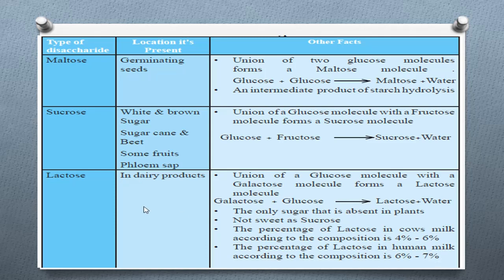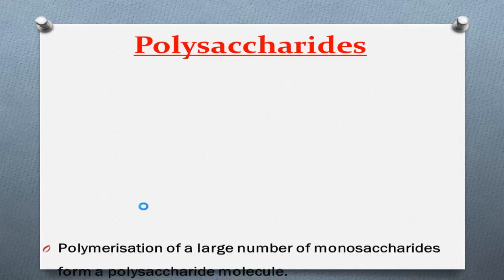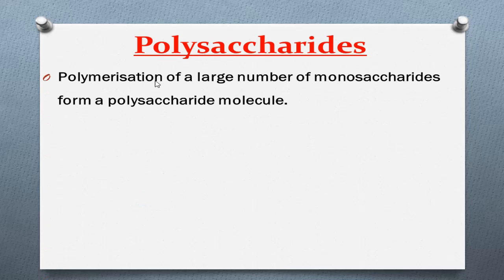Right now we have learned about the different types of disaccharide. Then we will go on to learn about the polysaccharide. Polymerization of a large number of monosaccharides forms polysaccharide molecules. Polymerization means combining a large number of small molecules into a polysaccharide.